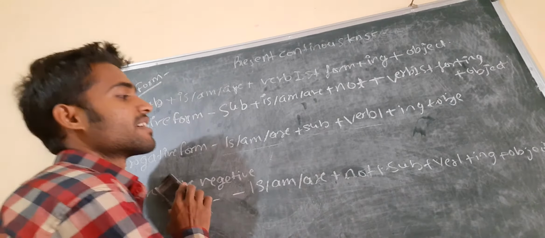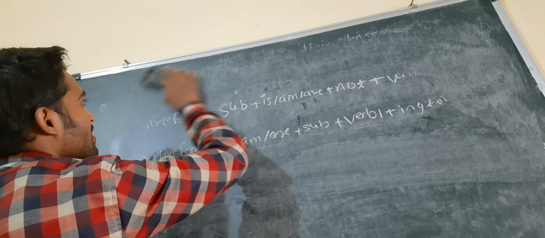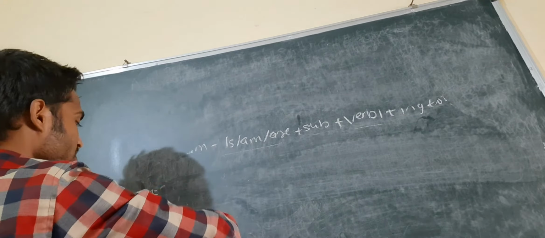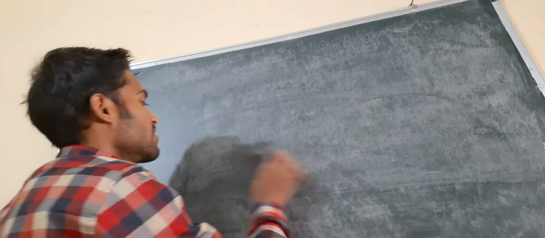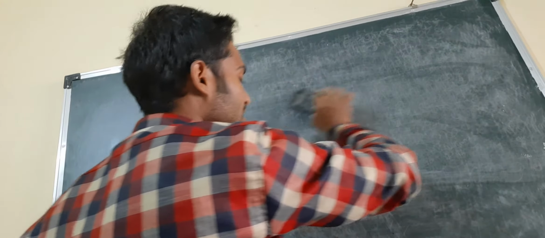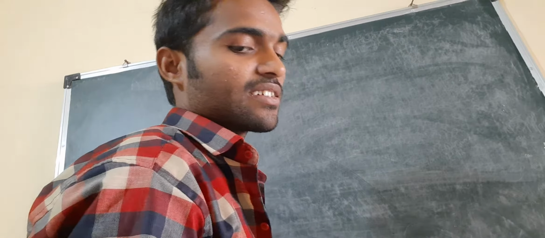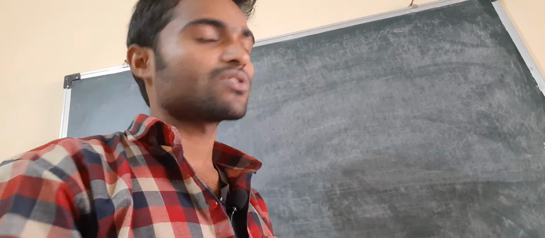I discussed four examples. First was he is reading book for the positive form. For the negative form, he is not reading book. For the interrogative form, is he reading book? For the interrogative negative form, is he not reading book?